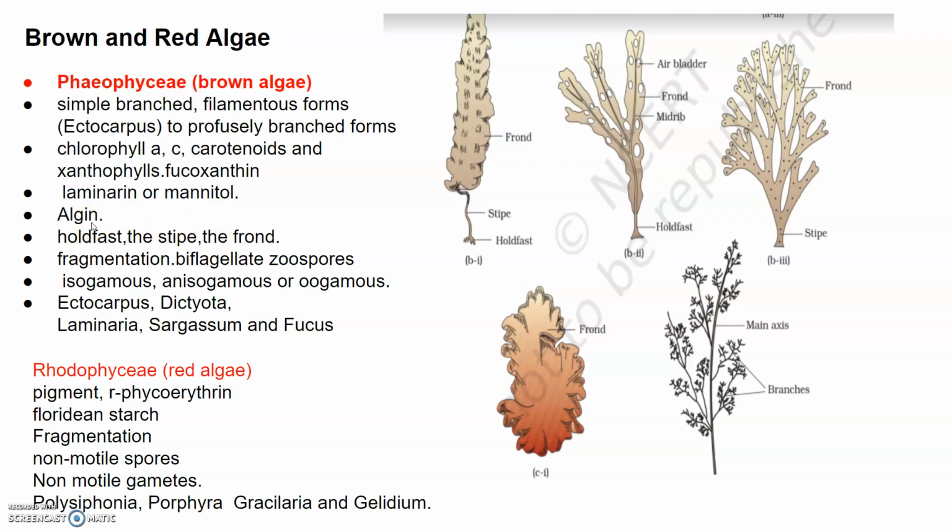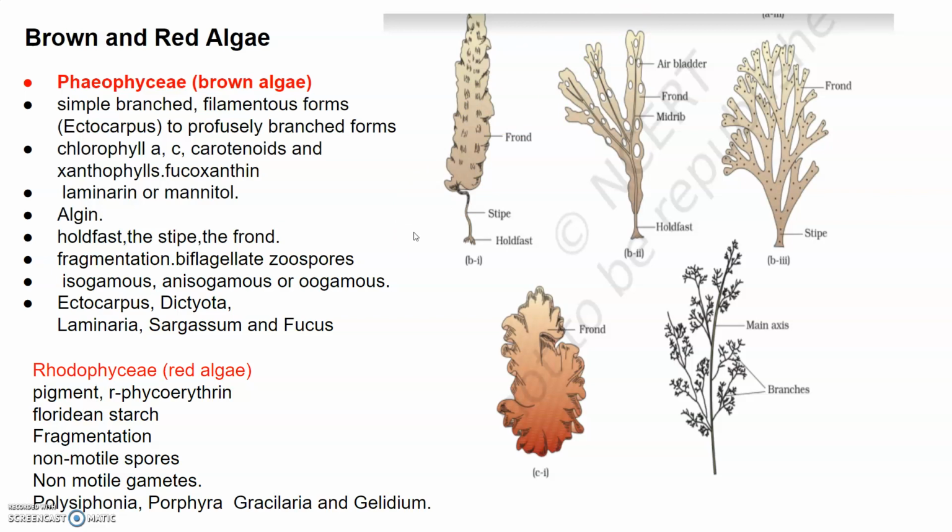And the plant body is usually attached to the substratum by holdfast. You can see in the diagram here, holdfast, which allows it to attach to the substratum. And further they have the stipe and the ffronds. These are the further parts of the plant. So basically the holdfast has a stalk, the stipe, and it has a leaf-like photosynthetic organ which is called the frond.